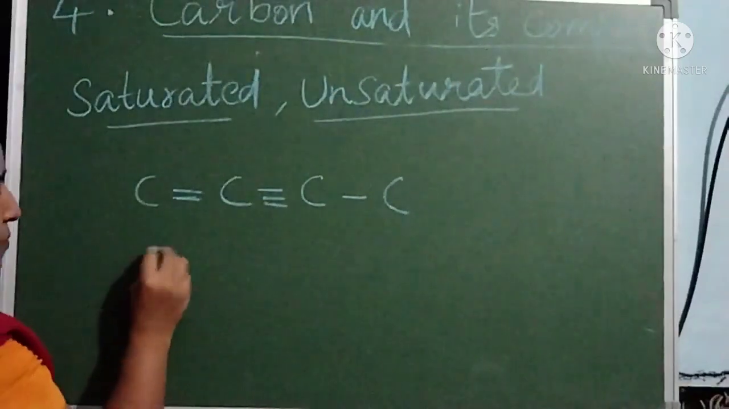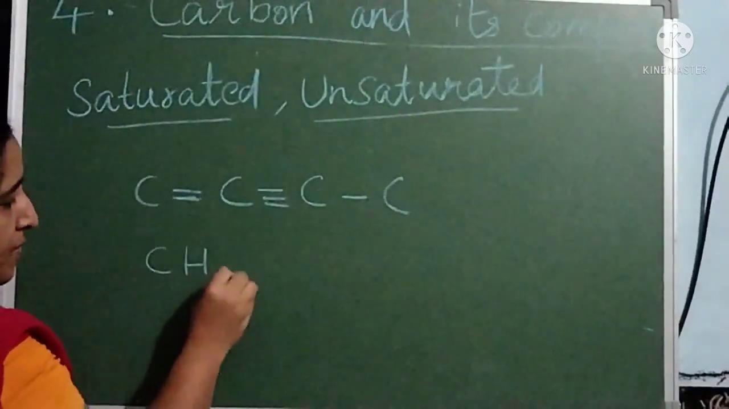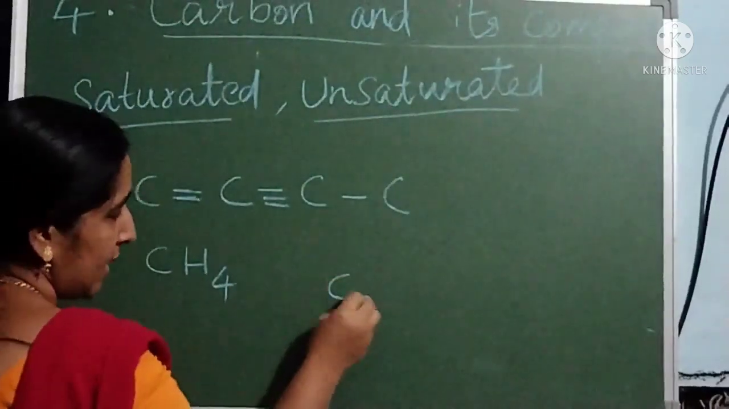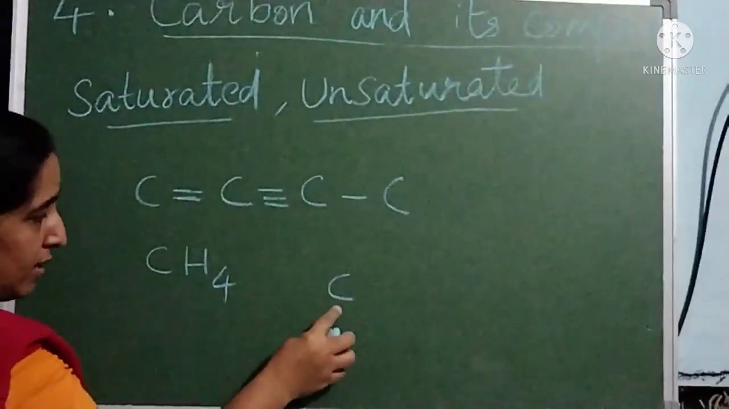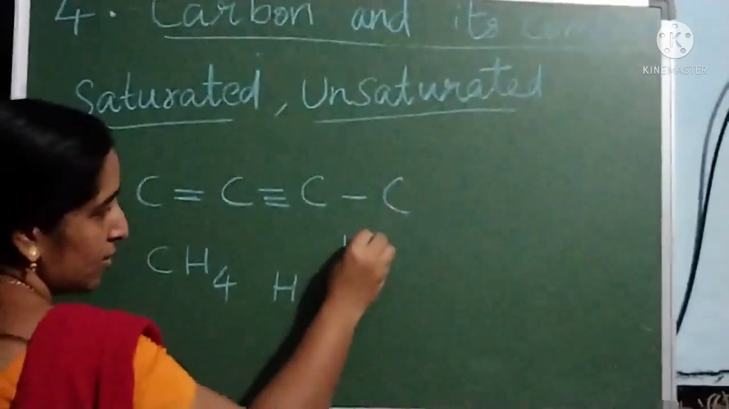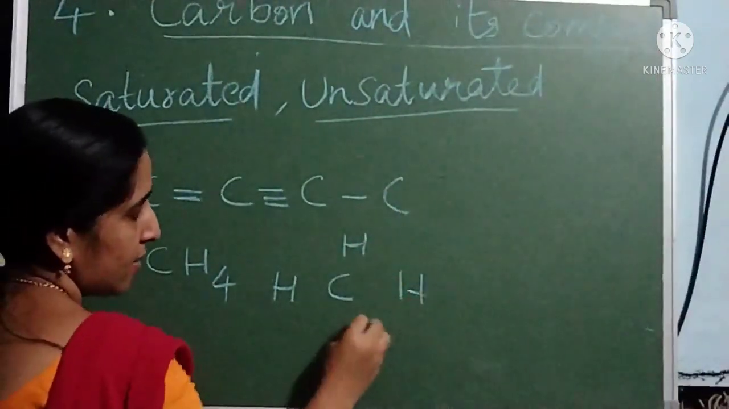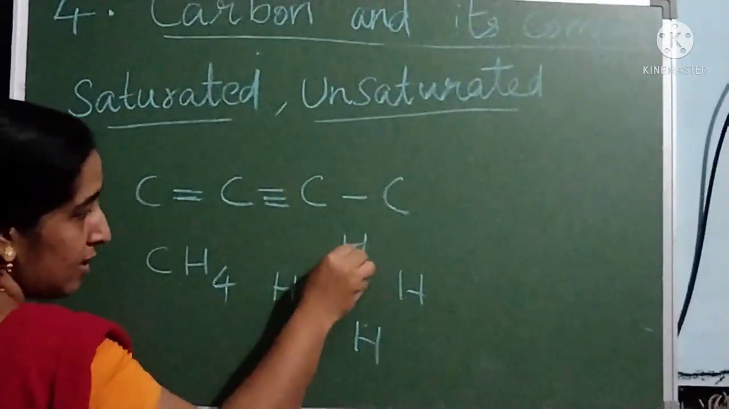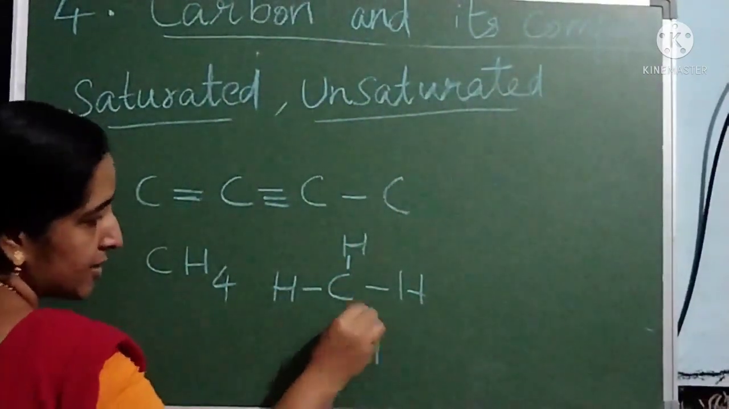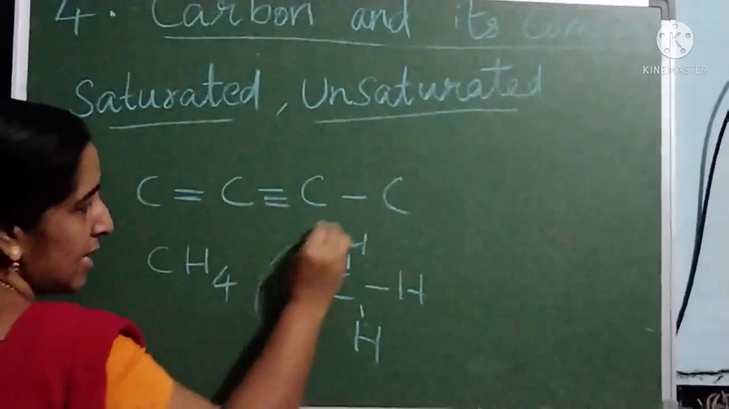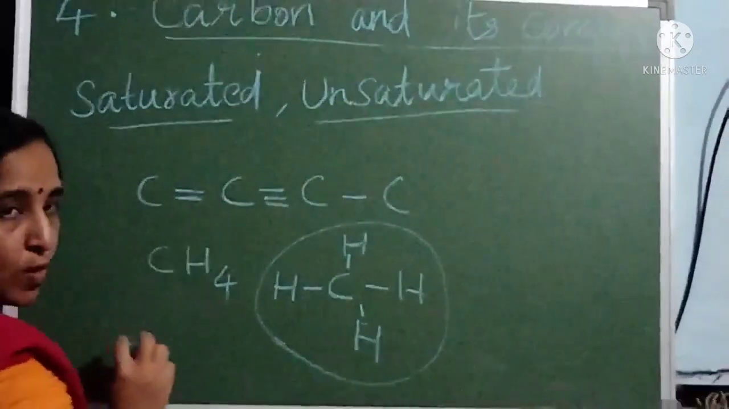For example, CH4. CH4 is called methane. So the carbon atom is 1 and the hydrogen atoms are 4: 1, 2, 3, 4. So carbon shares its bonding with the hydrogen atoms. Here is a single bond. So this is a saturated compound.